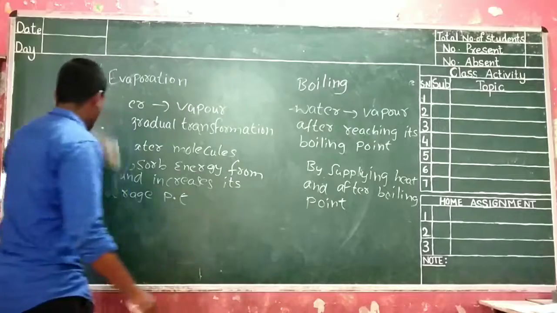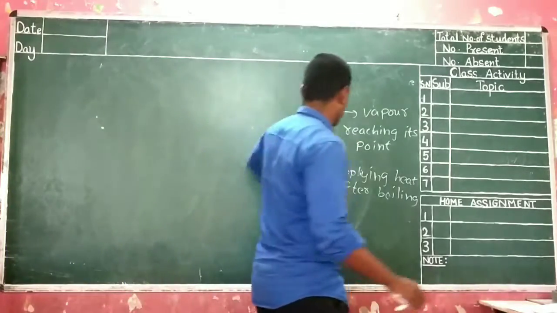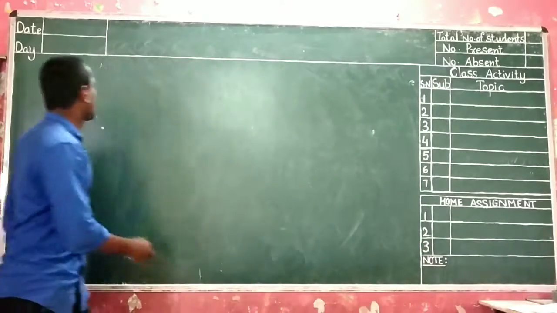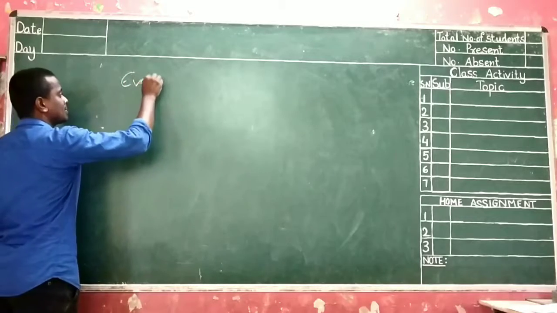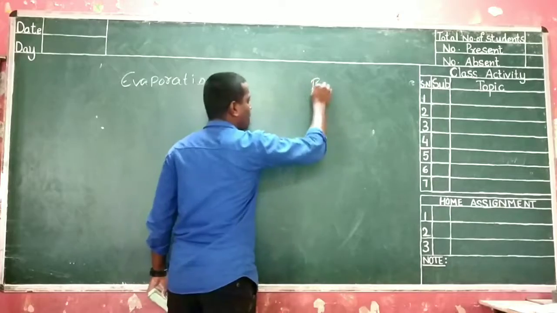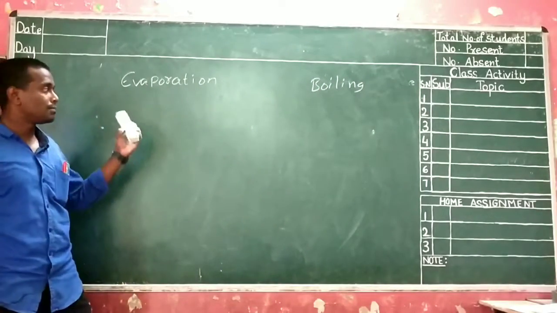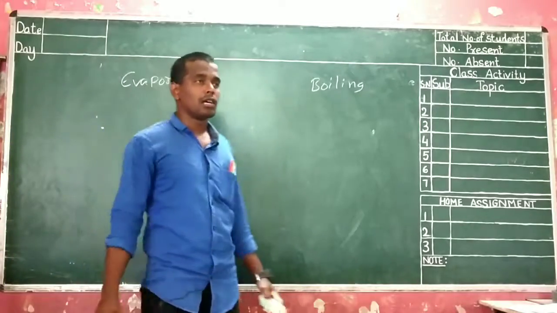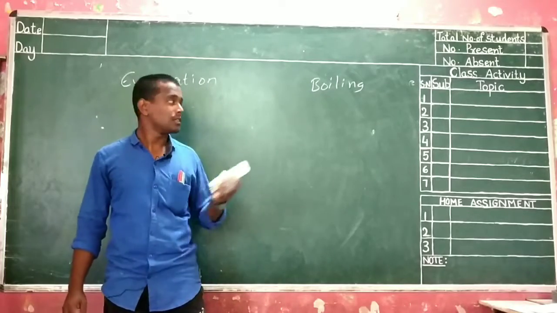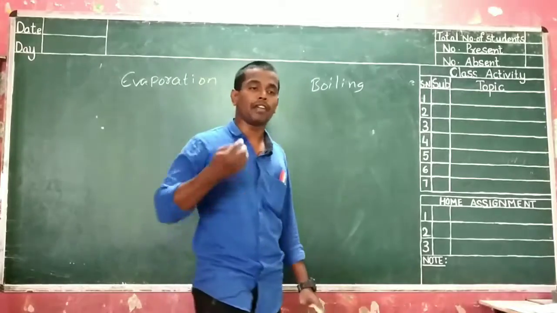Next, evaporation and boiling. Boiling mainly considers the boiling point. Boiling mainly occurs after reaching the boiling point. So we can change the boiling point of any liquid.